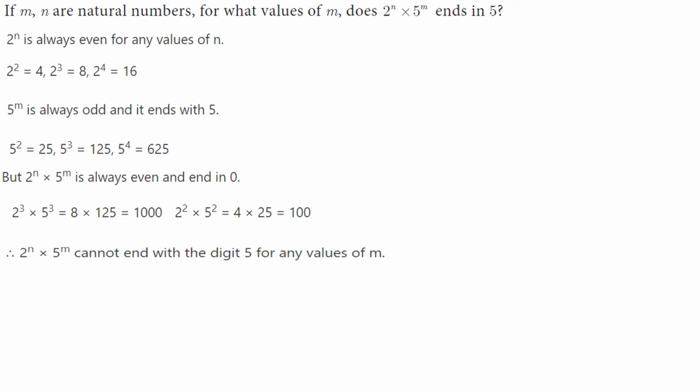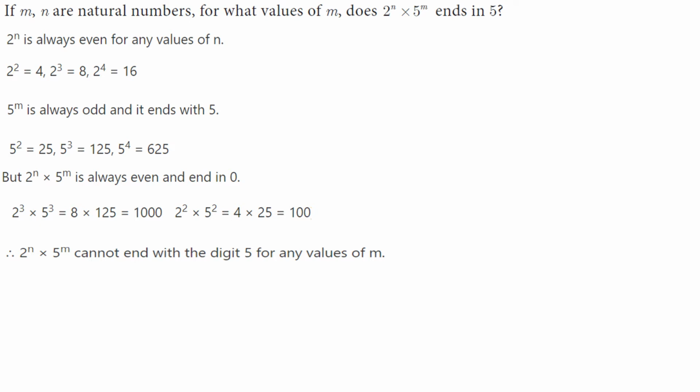Next question: m, n are natural numbers. For what values of m does 2 to the power n into 5 to the power m end in 5? So here you see 2 to the power n means what? If you take n equal to 1, that is 2. n equal to 2 means 4. So 2 to the power n is always even. 2 squared equals 4, 2 cubed equals 8, 2 to the power 4 equals 16. It is even.